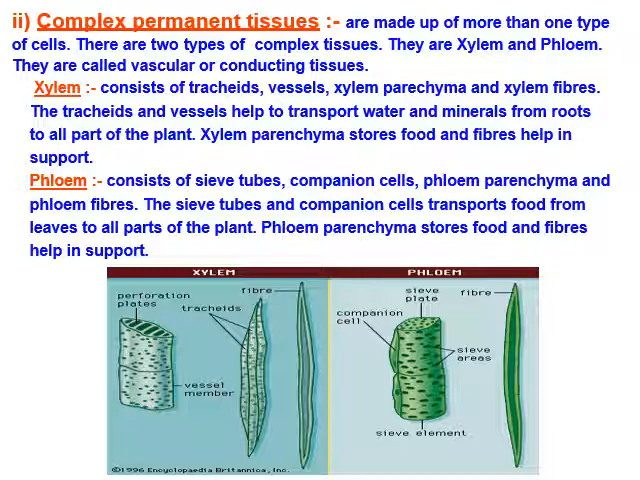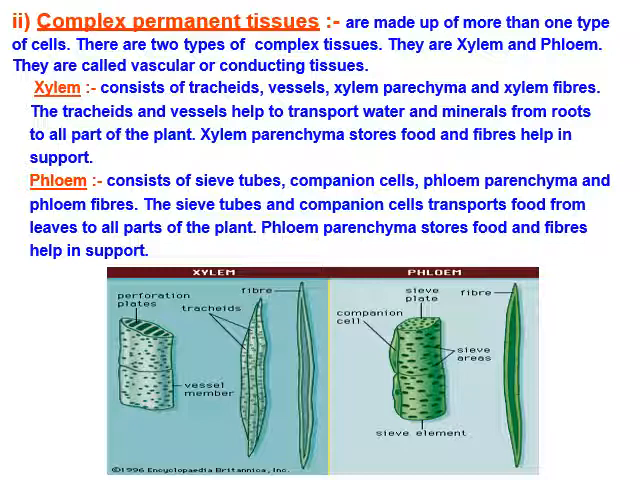Now, xylem. Xylem is a complex permanent tissue. It consists of many types of cells, for example tracheids, vessels, xylem parenchyma and xylem fibers. Tracheids and vessels help in the transportation of water and minerals from root to different parts of the plant, and xylem parenchyma stores food and fibers help in the support of the tissue.